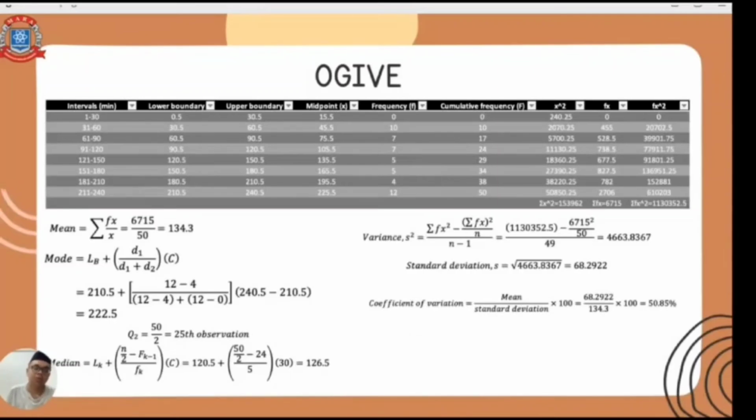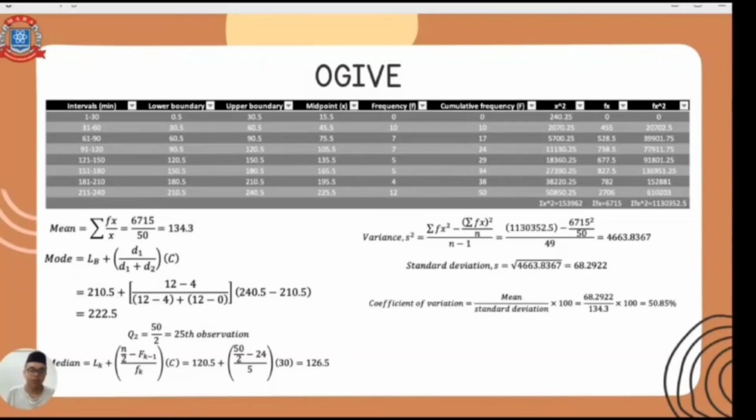For the mode, we use the formula: lower boundary of the modal class plus the difference between the frequency of the modal class and the previous class, divided by that difference plus the difference between the frequency of the modal class and the next class, multiplied by the class width. Then we get 222.5.